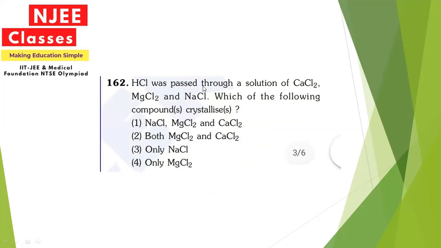Now the next question. When HCl was passed through a solution of calcium chloride, magnesium chloride and NaCl, which of the following compounds gets crystallized? The answer for this question is only NaCl.